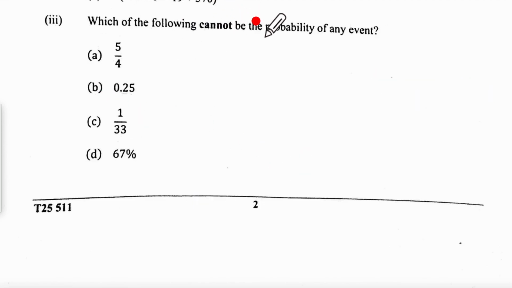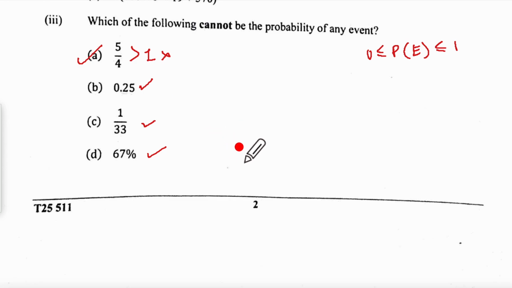Number 3, which cannot be the probability of any event. Remember, your probability of any event lies between 0 and 1. So this is possible, this is greater than 1, so not possible. This is less than 1, so possible, this also is possible. So the one which is not possible is greater than 1, which is A.